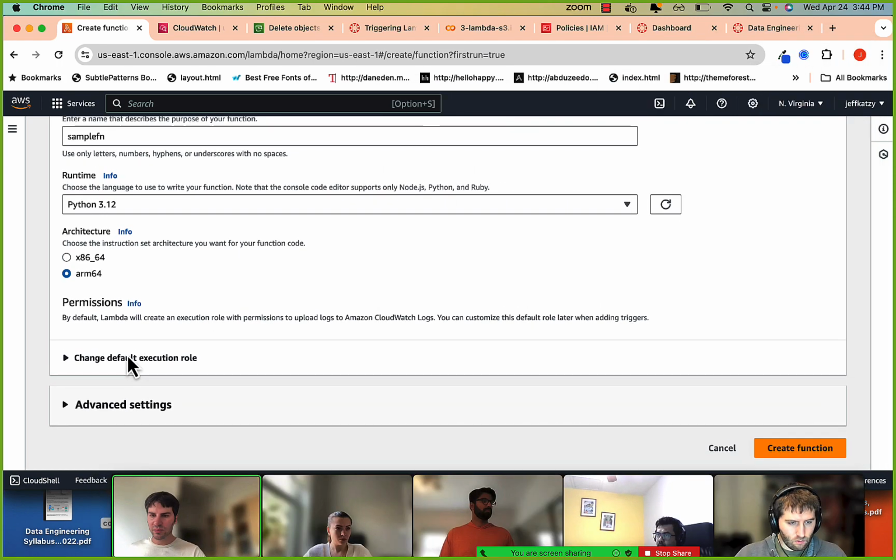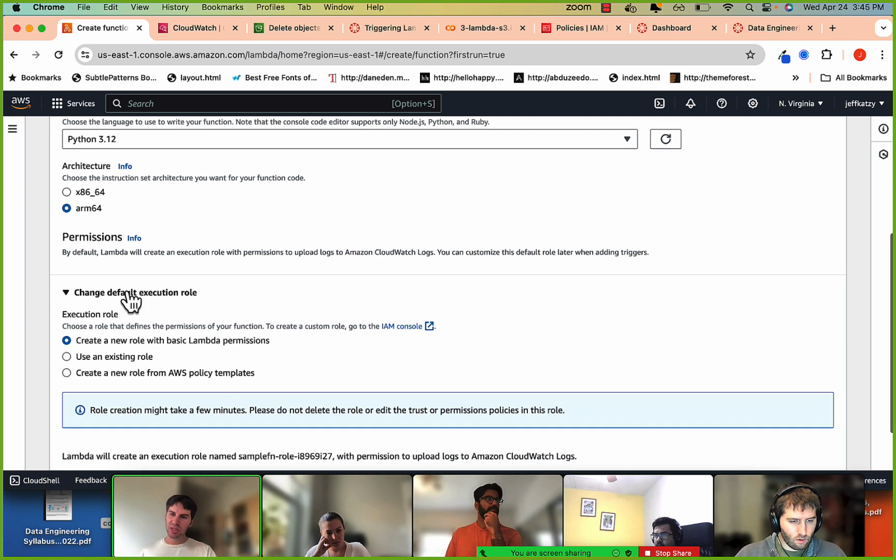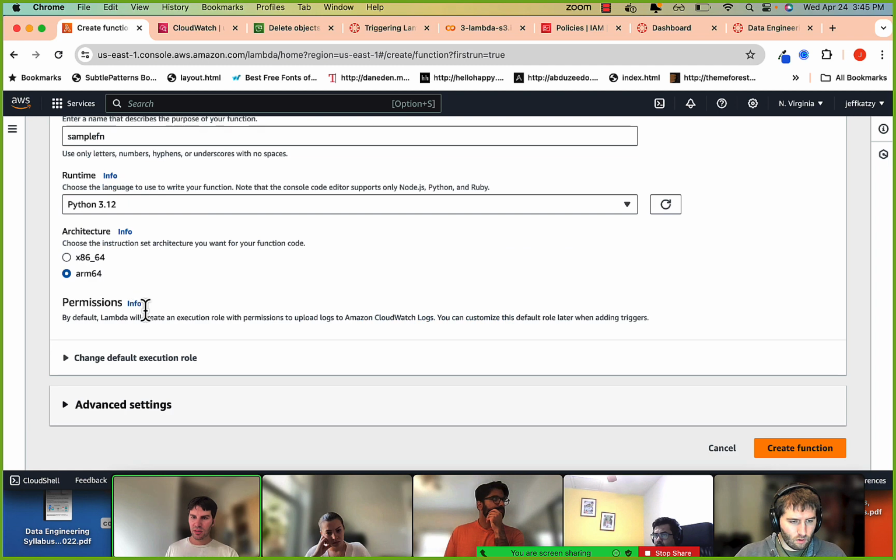We'll get to this later, right? Remember these roles, right? We have to give our Lambda permissions to interact with other services. For example, if it's getting triggered by an S3, then our Lambda is going to need to be able to read from the S3 to detect any changes, things like that. But that's for another moment. For right now, we'll just do create function.